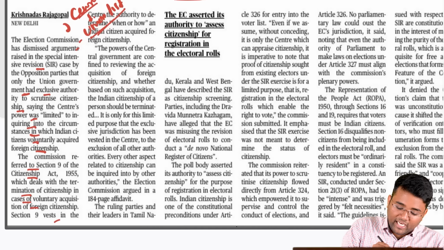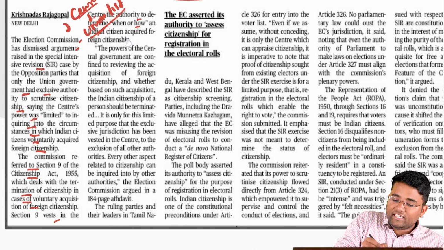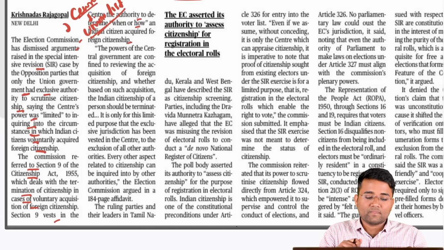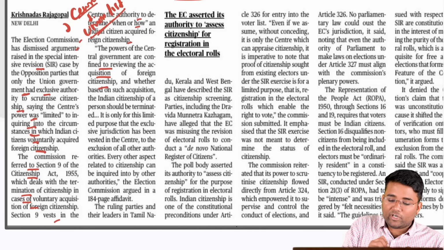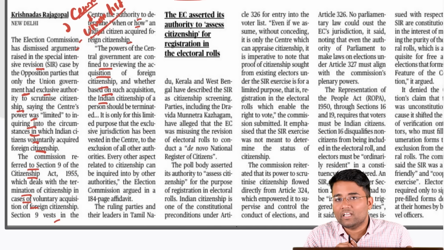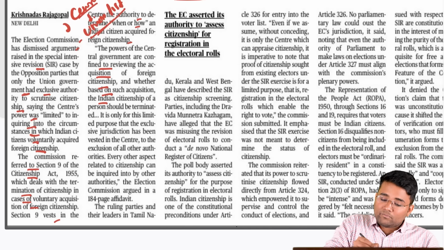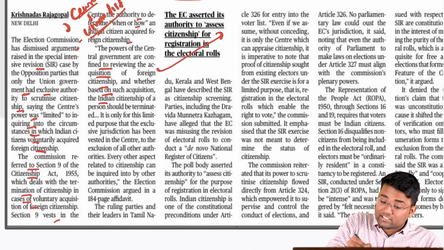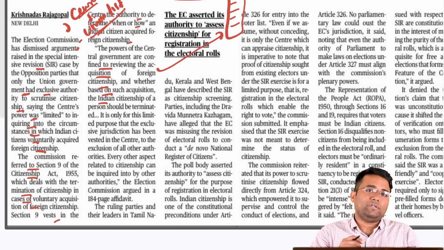Also, this Section 9 vests in the Center the authority to determine when or how an Indian citizen acquired foreign citizenship. The powers of the central government are confined to reviewing the acquisition of foreign citizenship, and whether, based on such acquisition, the Indian citizenship of a person should be terminated, whether the person acquired Indian citizenship by fraud, or whether the person acquired citizenship of a foreign country, so that particular person cannot hold dual citizenship as per Indian law.